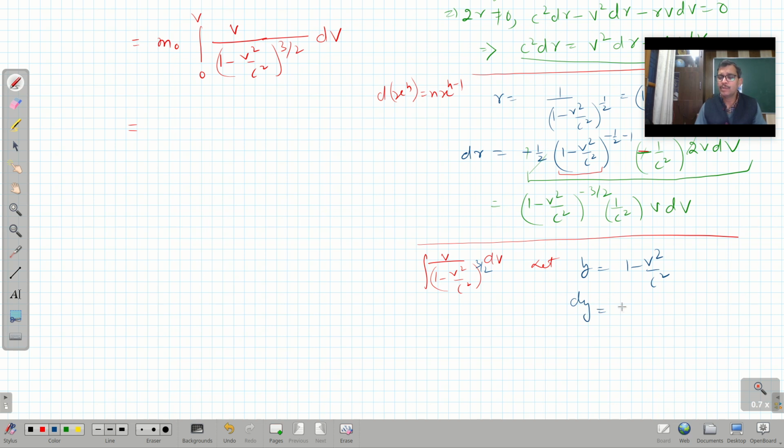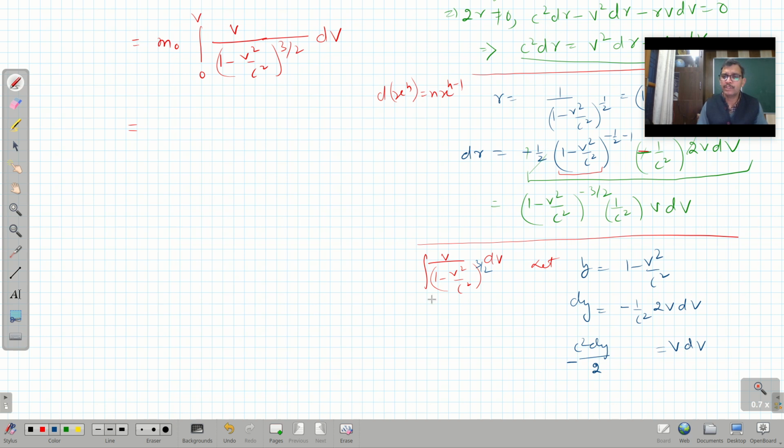dy is equal to minus 1 over c square, 2v dv. So what can v dv be written as? V dv can be written as c square dy over 2, with the minus sign sitting here.